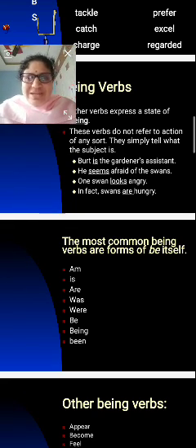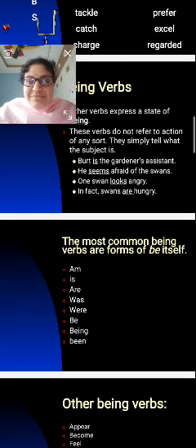In fact, swans are hungry. Yes, so they simply tell what the subject is. So what is the subject in the first one? Bert is the gardener's assistant. I have underlined the is. So is the subject here.